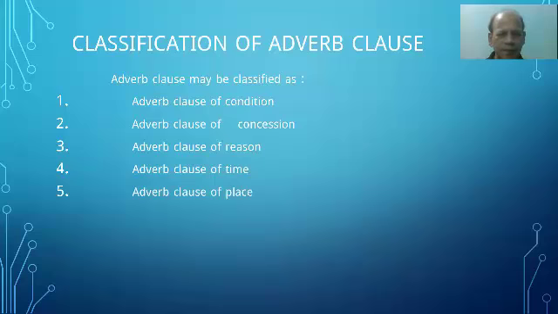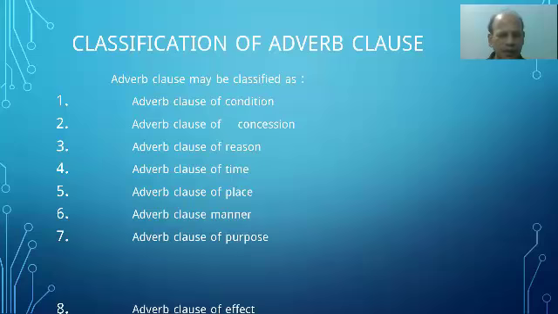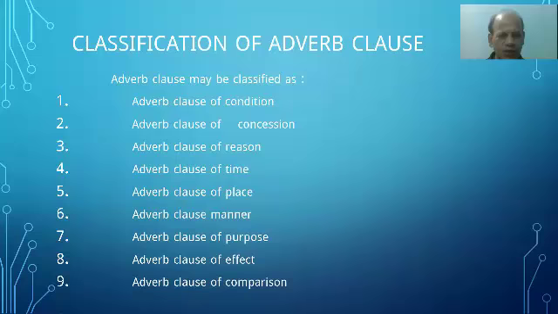Number five, adverb clause of place. Number six, adverb clause of manner. Number seven, adverb clause of purpose. Number eight, adverb clause of effect or result. And last one, adverb clause of comparison. So these nine types of adverb clauses are there.